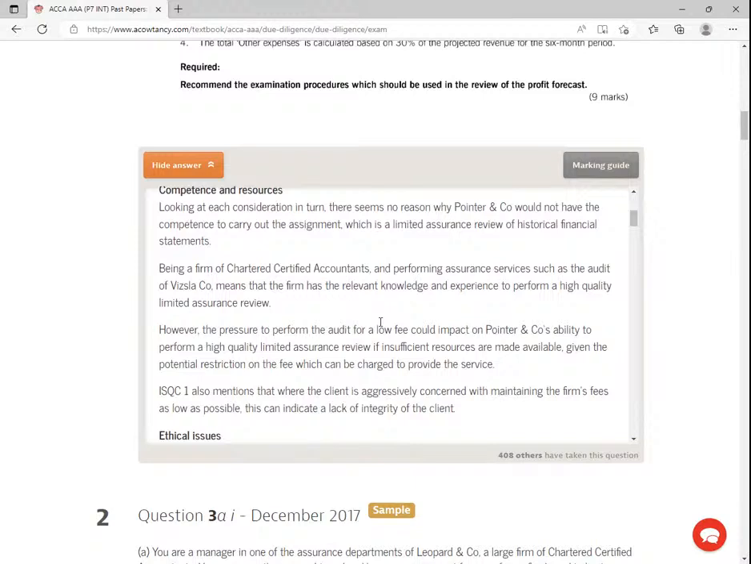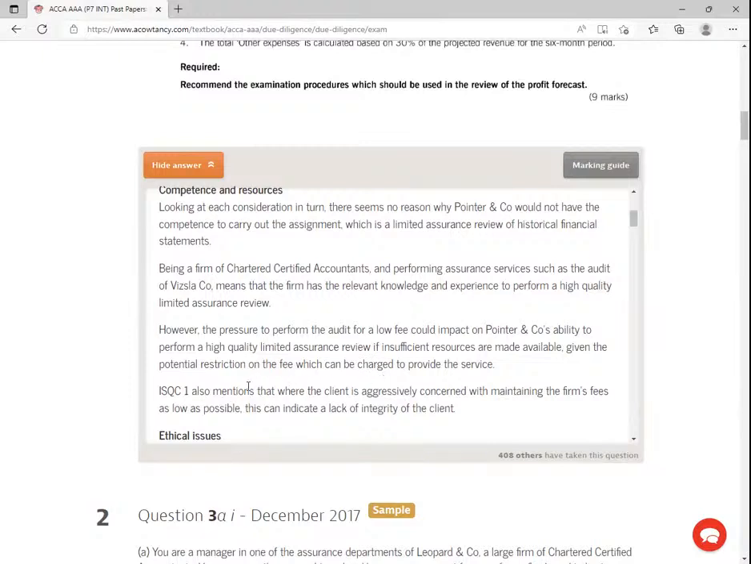These guys want me to accept a very low fees. So low fees means what, you are not able to provide enough resources for this engagement, right? So a high quality limited assurance review, if insufficient resources are made available, given the potential restriction of the fees which can be charged to provide the service.